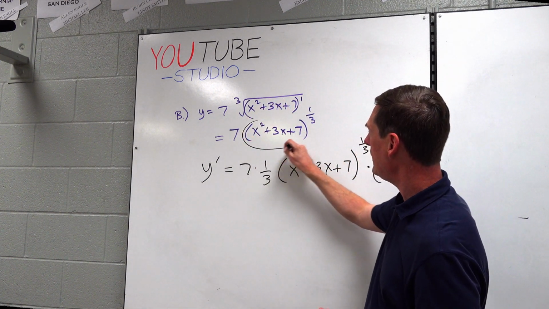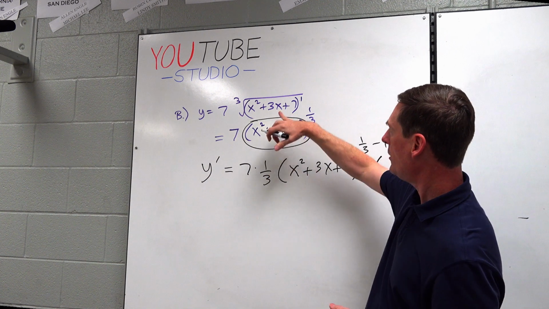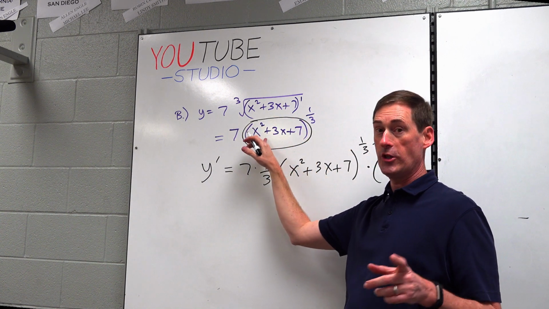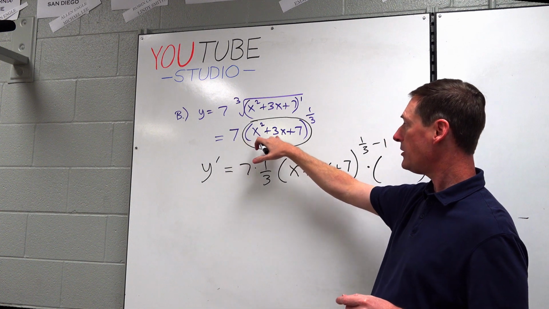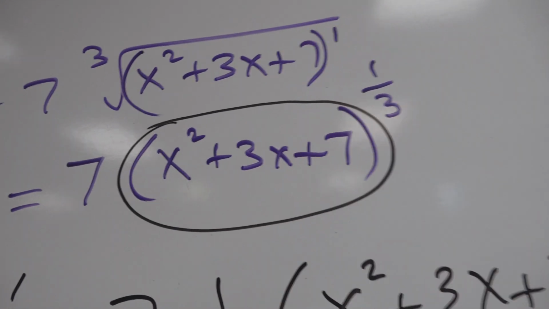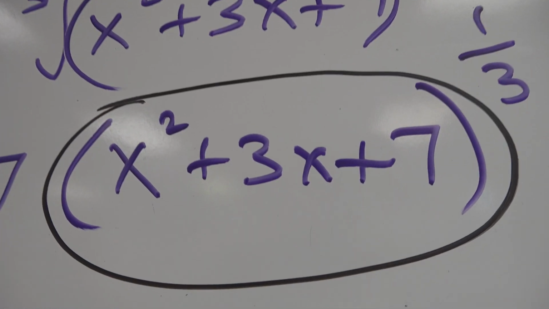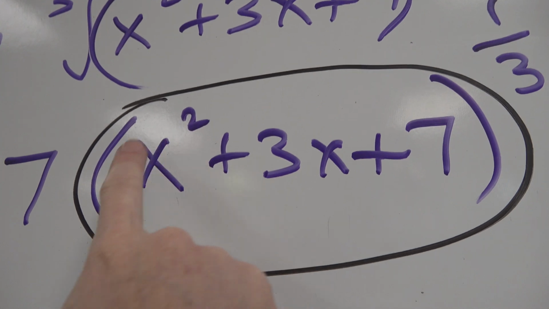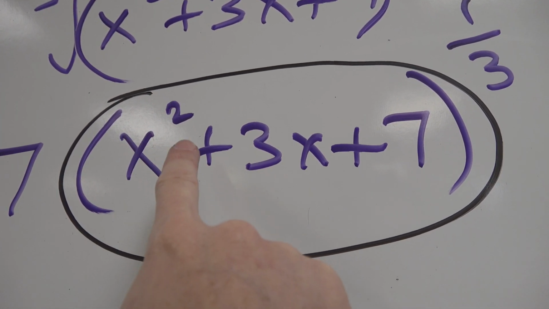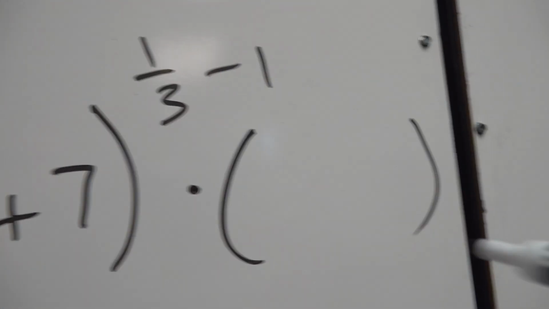You could see it here better probably. It's also under the radical. That's your original base. Take the derivative of x squared plus 3x plus 7. Okay, if you only have x squared plus 3x plus 7 and that's it, wouldn't the derivative be 2x to the first? What do we call that? 2x?